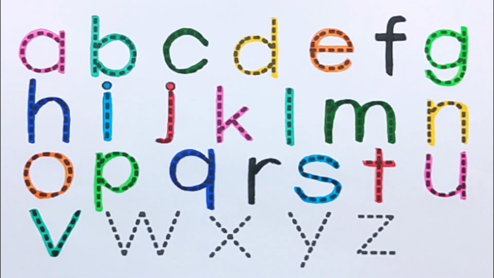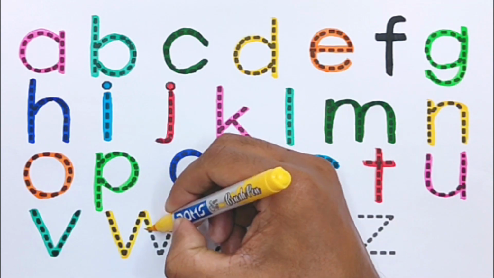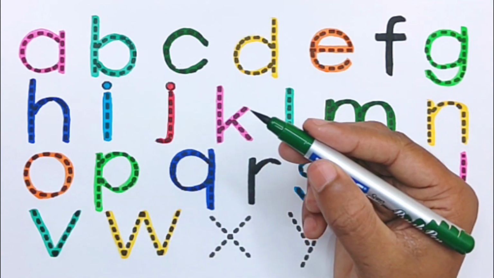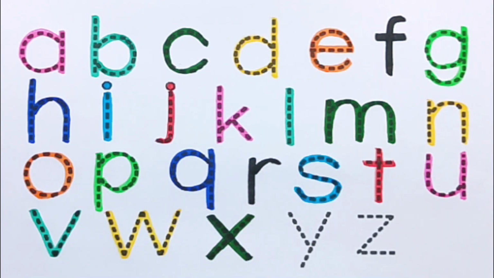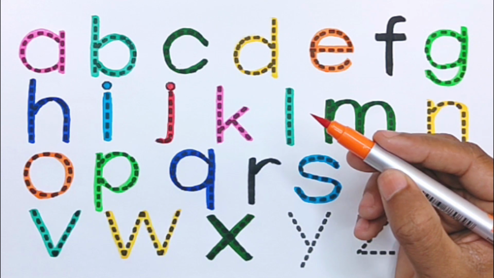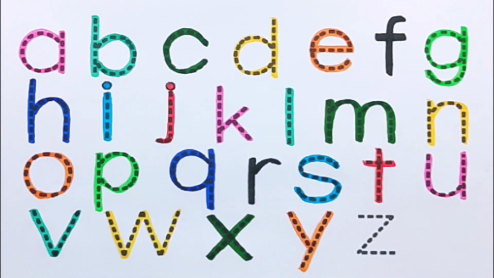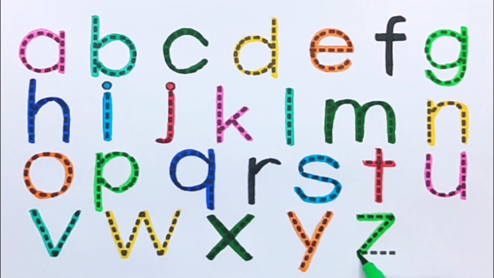V for vest. Yellow color. W for watermelon. Green color. X for xylophone. Orange color. Y for yo-yo. Green color. Z for zebra.